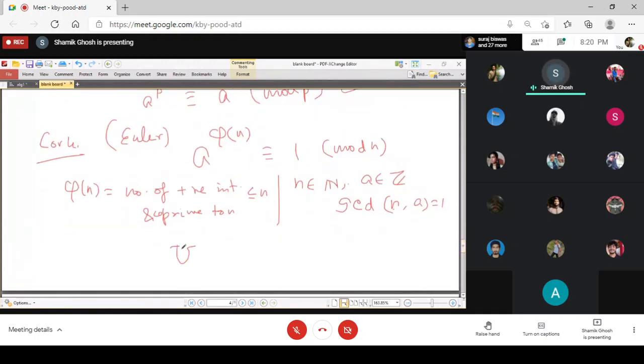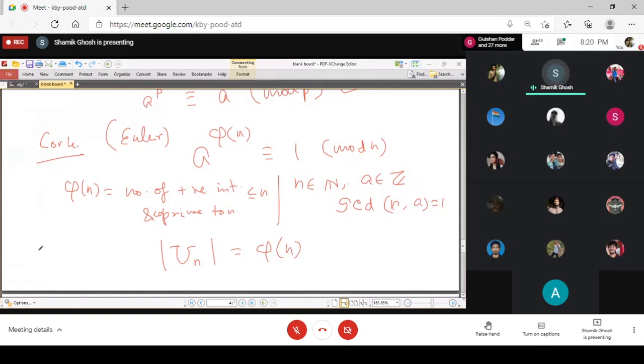If we consider the group Un, the group of units of Zn, it has exactly phi n elements, because by definition Un is the set of all elements of Zn where GCD of n and a is equal to 1. So it is exactly the set of all integers less than or equal to n and relatively prime to n, and so its order is phi n.